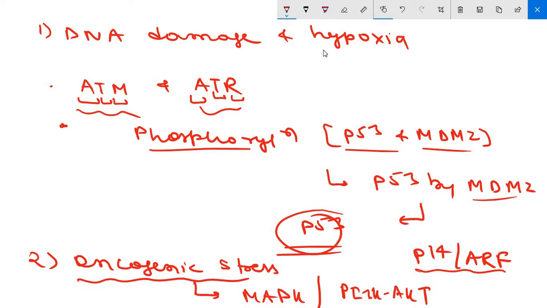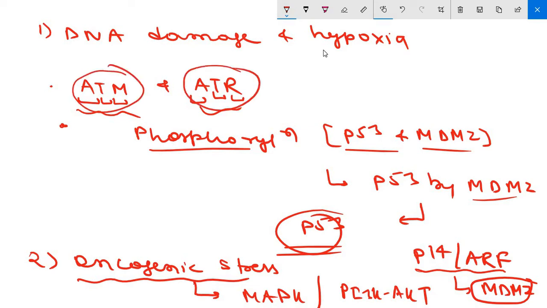This P14 ARF will bind to MDM2 and displace P53, again allowing high P53 levels inside the cell. So this is about how MDM2 releases P53: involvement of ATM and ATR genes and expression of P14 ARF.